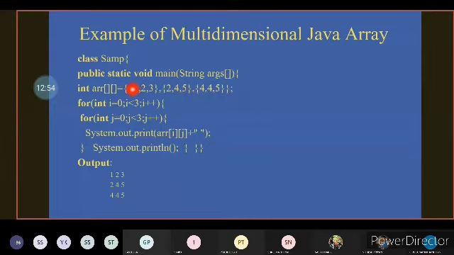That is, position 0,0 will be referenced by value 1, 0,1 will reference 2, and 0,2 will reference 3.